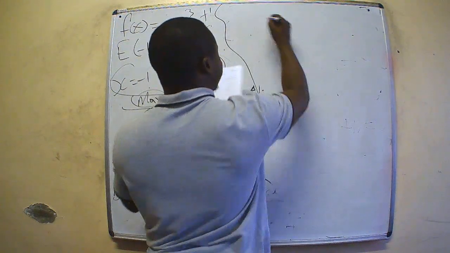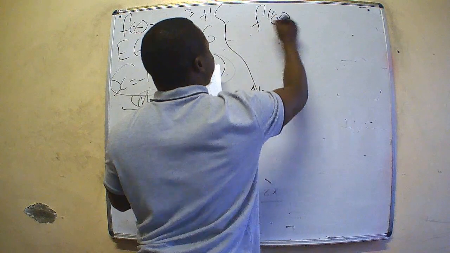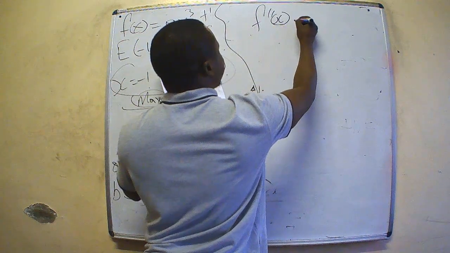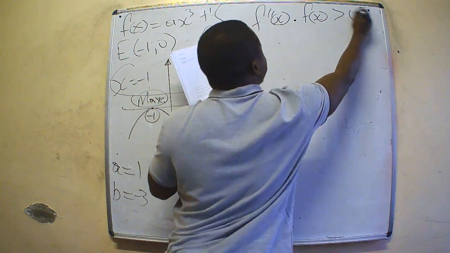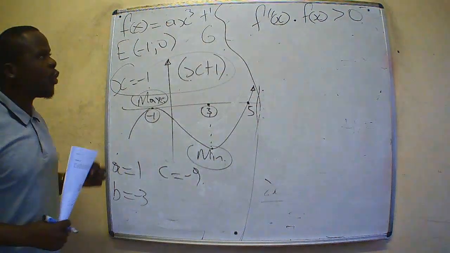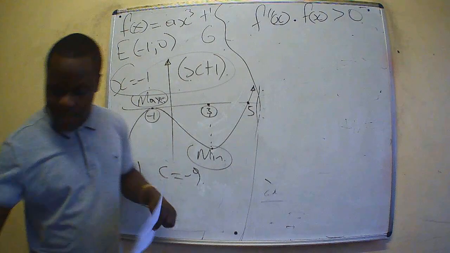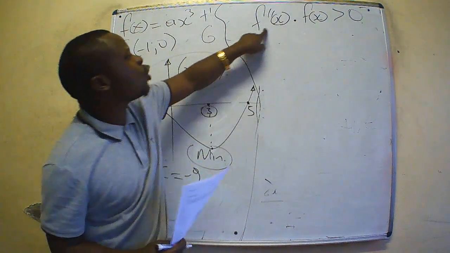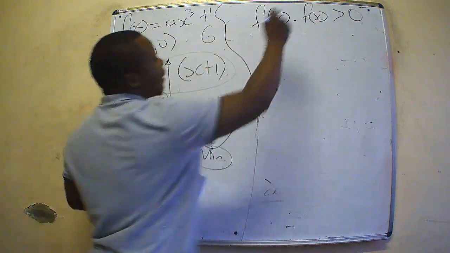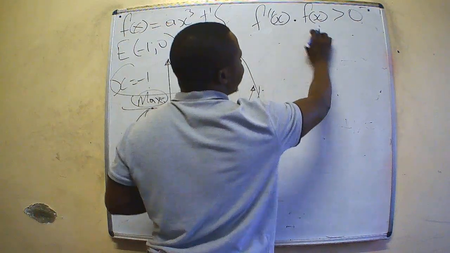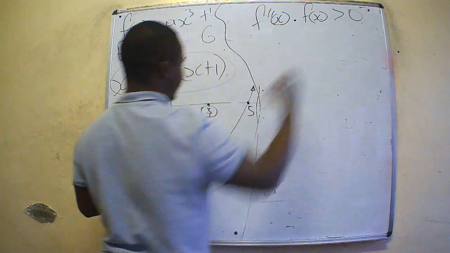The condition is that the second derivative, when it's being multiplied by the original, is bigger than 0. So let us interpret this. This shows that this is the point of inflection being multiplied by the original f of x, bigger than 0.